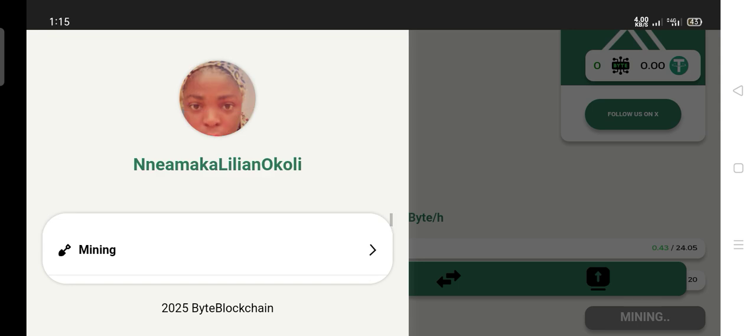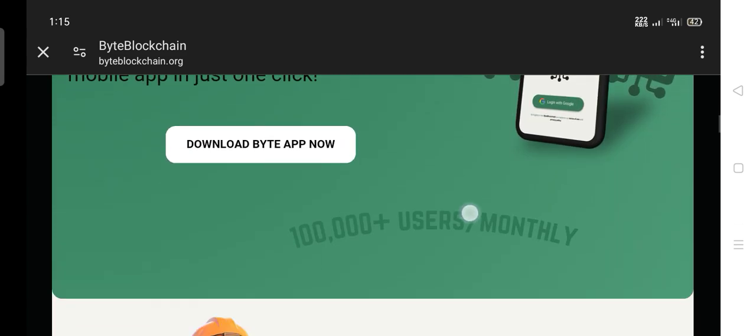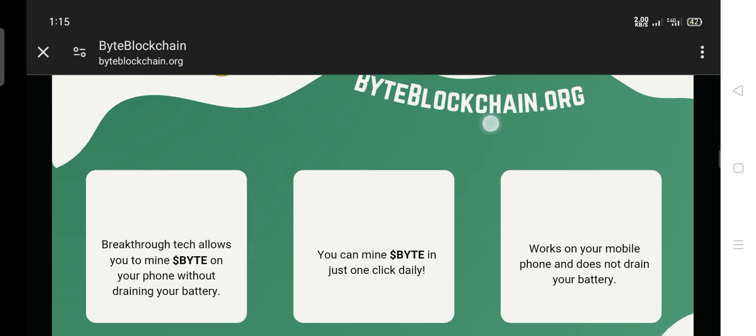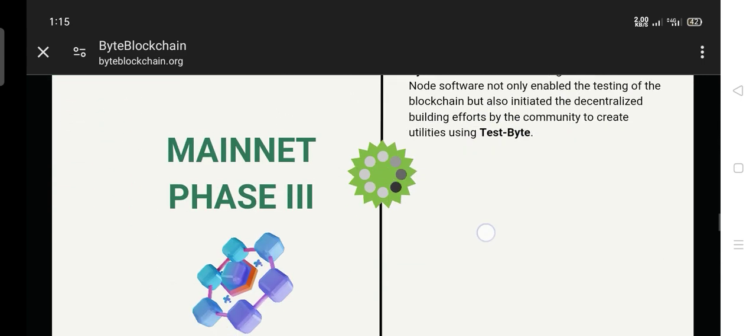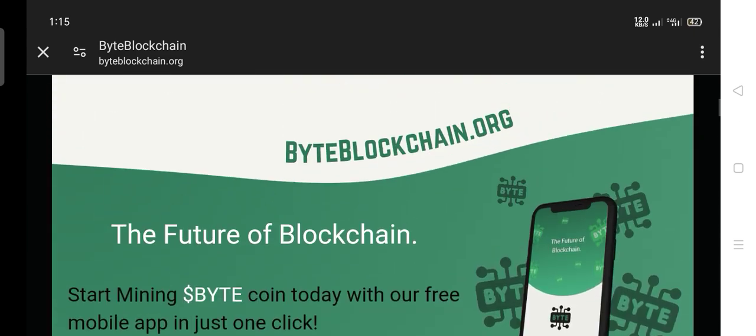If you want to go through their white paper, you can click here and see what they have on their white paper. I think my network is somehow down. Yes, this is what they have on their white paper. You can go through their white paper and see that this project, they are well prepared. So I will advise you that you start this project now that it is very much early.